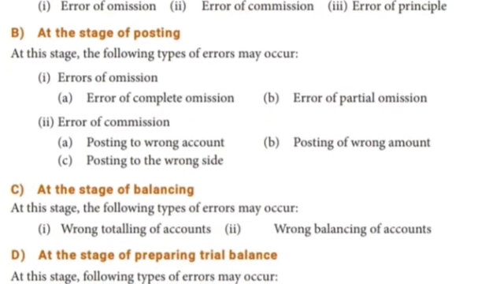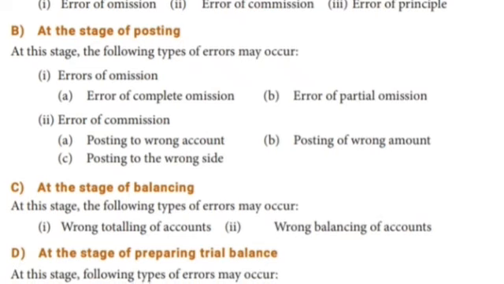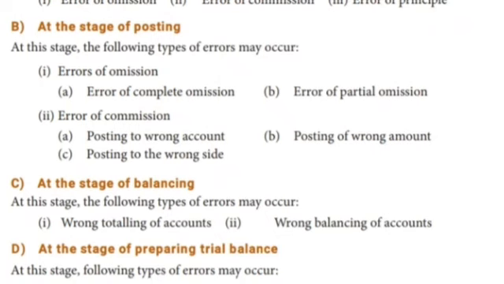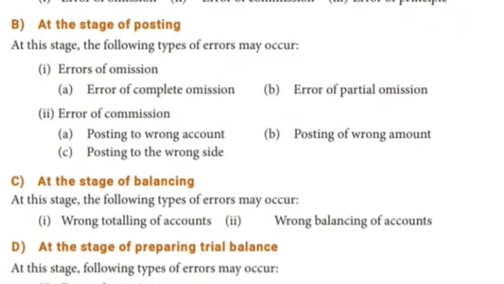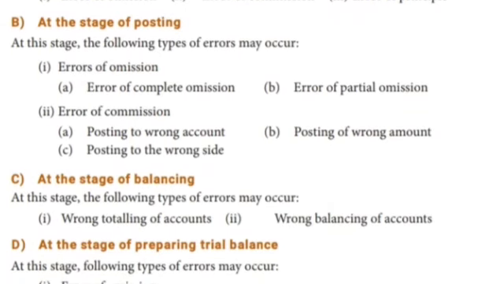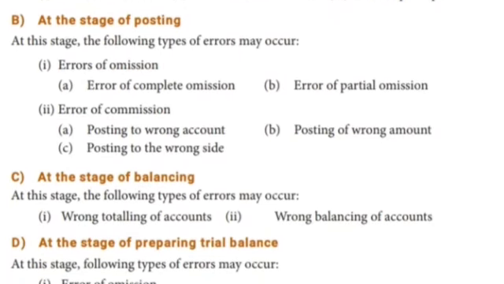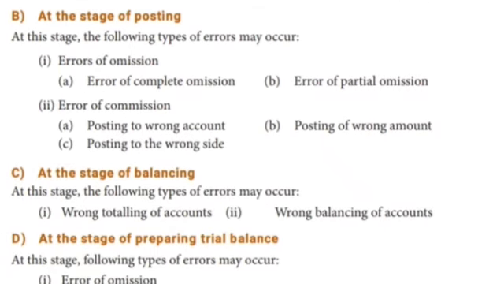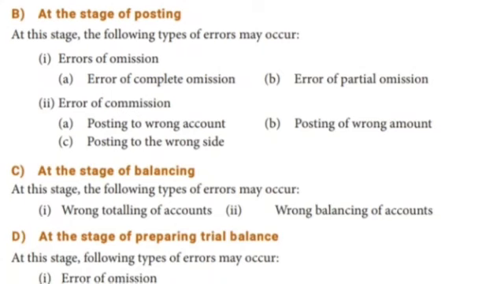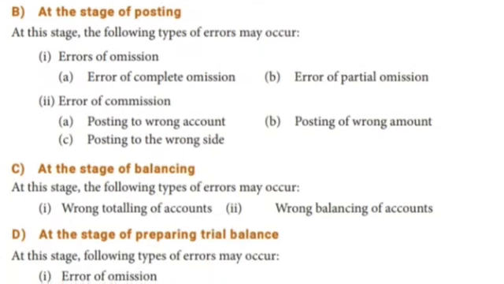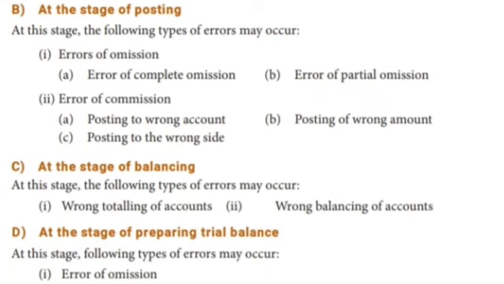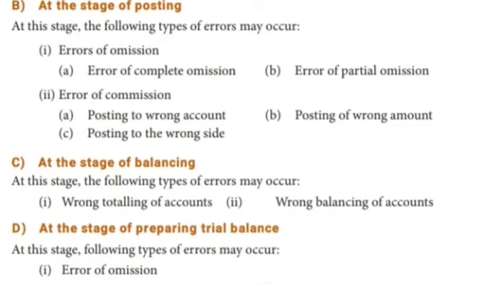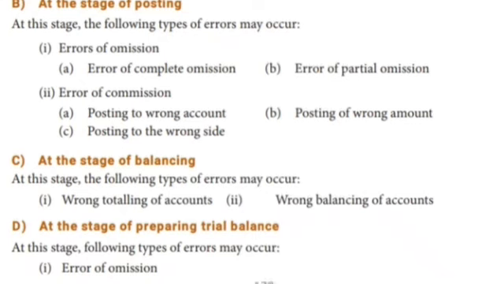Errors of commission: posting to wrong account, posting to wrong amount, posting to the wrong side. First one is posting to wrong account. For example, they had to note it in Karthi account, but by mistake they wrote it in Ashok account. That is a wrong account. Then posting of wrong amount. For example, we want to write 800 in Karthi account, but we write 400. Then posting to the wrong side. For debit side we have to write, but they wrote in the credit side.